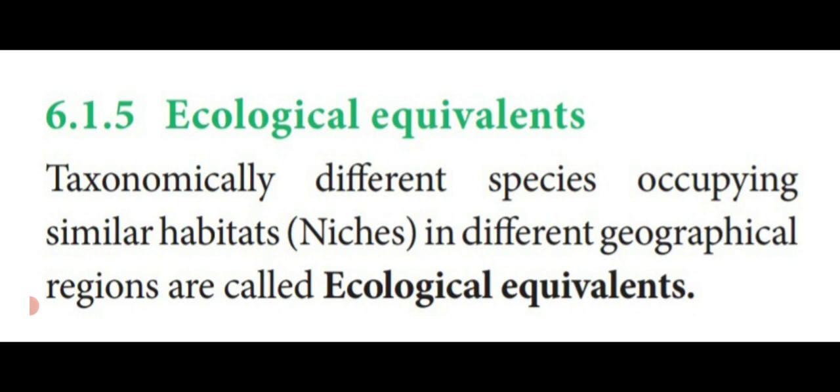That is known as ecological equivalence. For example, the aquatic plants which are living in our country similarly occupy the same functional place in other countries also. That is known as ecological equivalence.